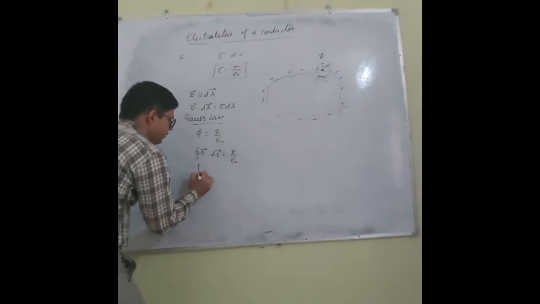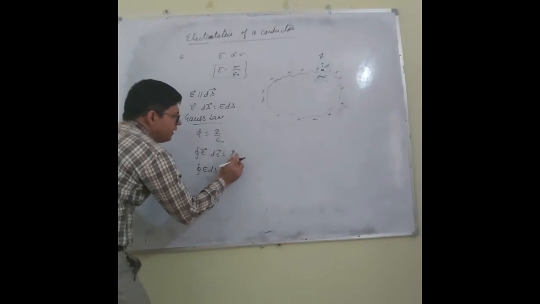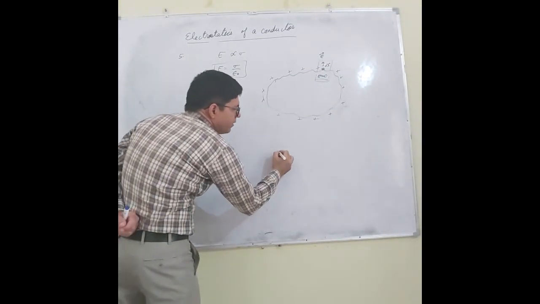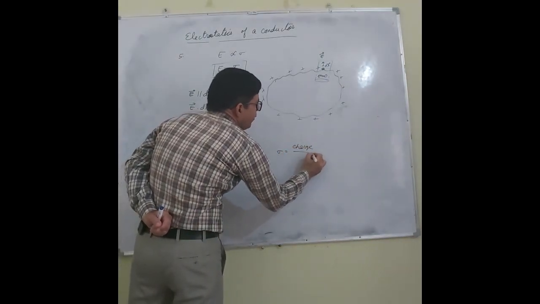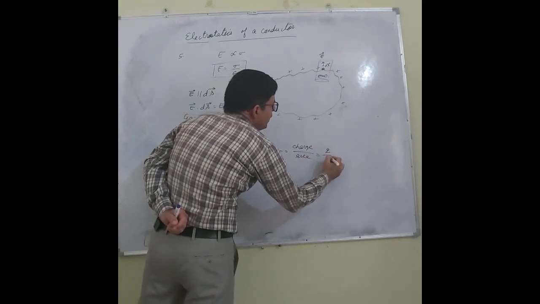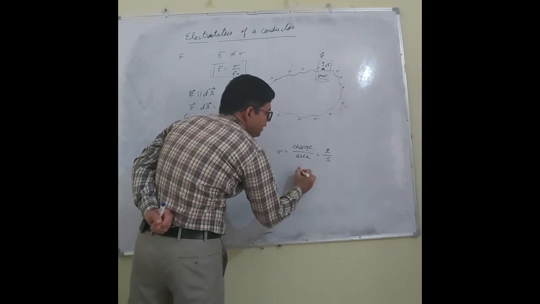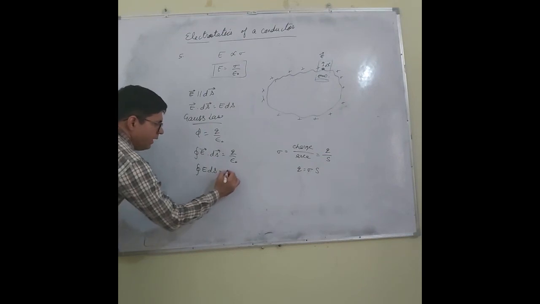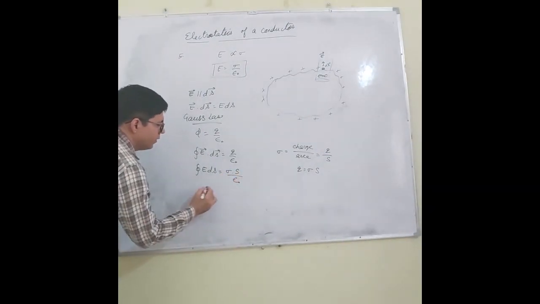So the left side is simply E ds, and what is the charge? I know that sigma equals charge upon area. If the charge is Q and the surface area is S, then the charge will be sigma into surface area. So I can write sigma into surface area upon epsilon naught.